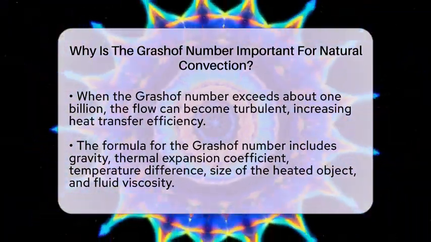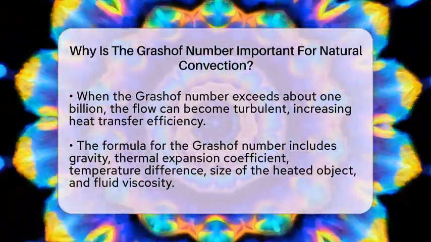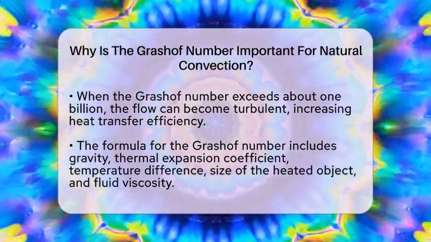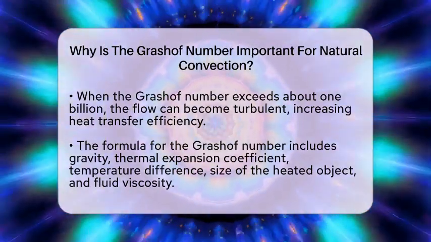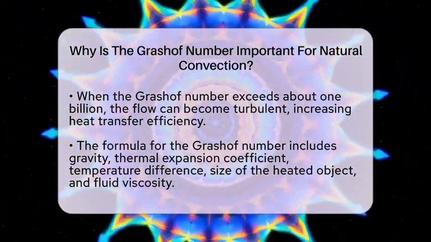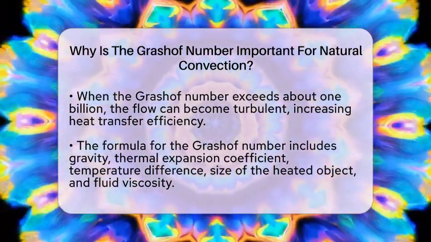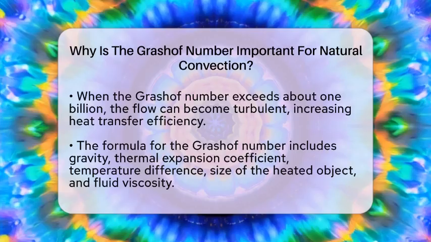The formula for the Grashof number includes several factors. It considers gravity because it pulls the warm fluid upward. It includes the coefficient of thermal expansion, which shows how much the fluid expands when heated. It also depends on the temperature difference between the hot surface and the surrounding fluid, the height or size of the heated object, and the fluid's viscosity.